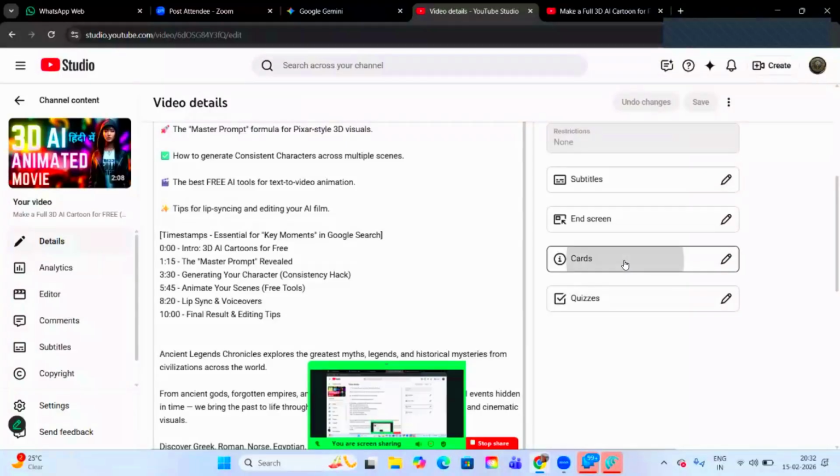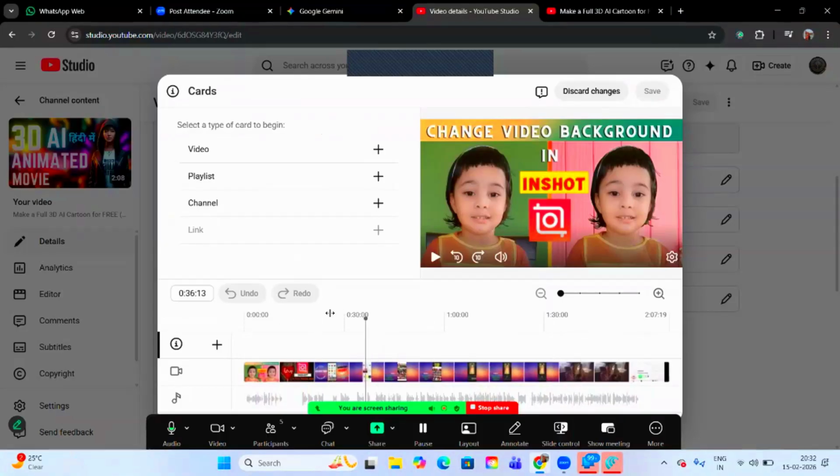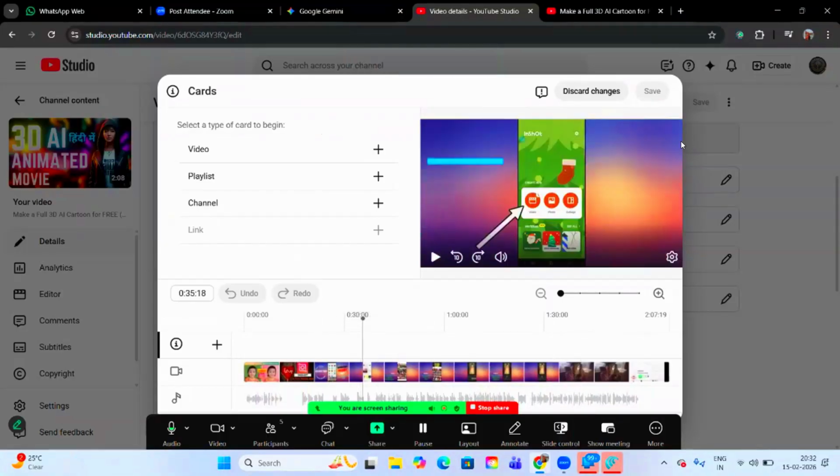iCards are this one. You remember we were adding this, right? 5 iCards. These are called iCards. They come at the top right hand side corner in a black small animated strip. If somebody clicks on that, then they directly get redirected to that content. This is called iCard. Any other question?